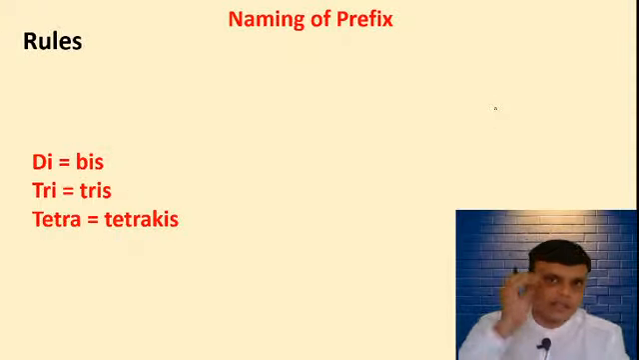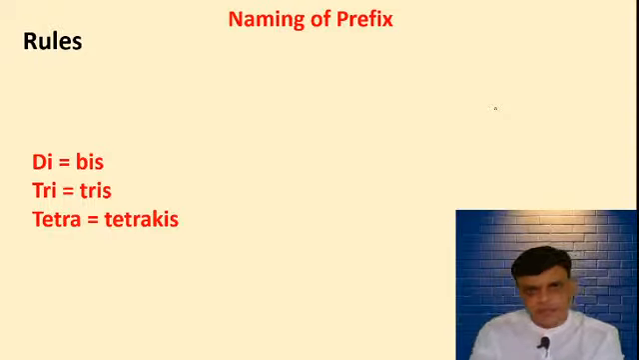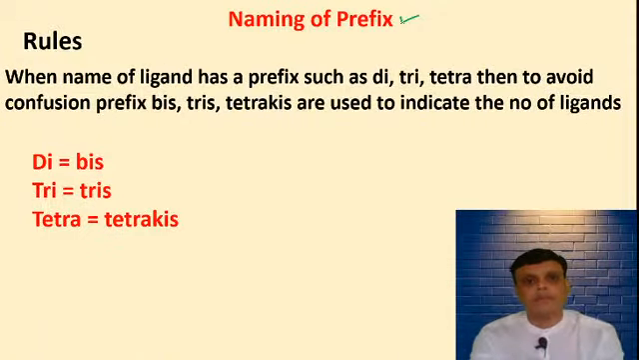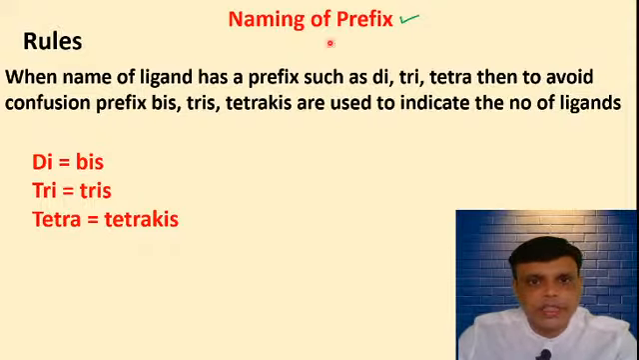Next point is naming of prefix. Very important. So this is the rule, only one rule. Write down: naming of prefix. Rule number 1: when the name of the ligand has a prefix such as di, tri, tetra, then to avoid confusion, the prefixes bis, tris, tetrakis are used to indicate the number of ligands.